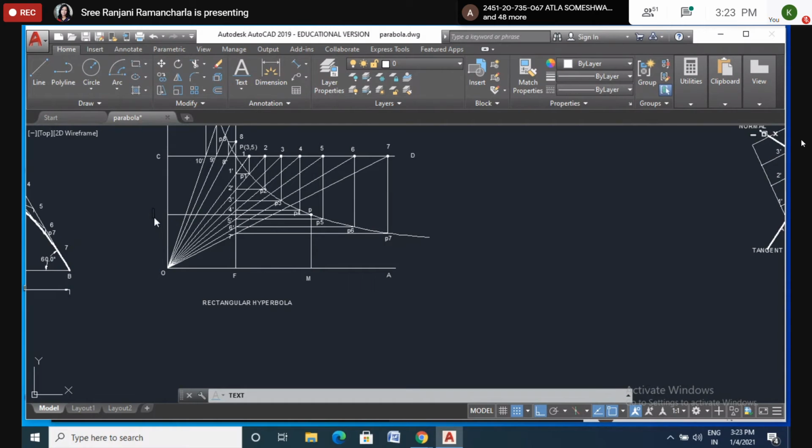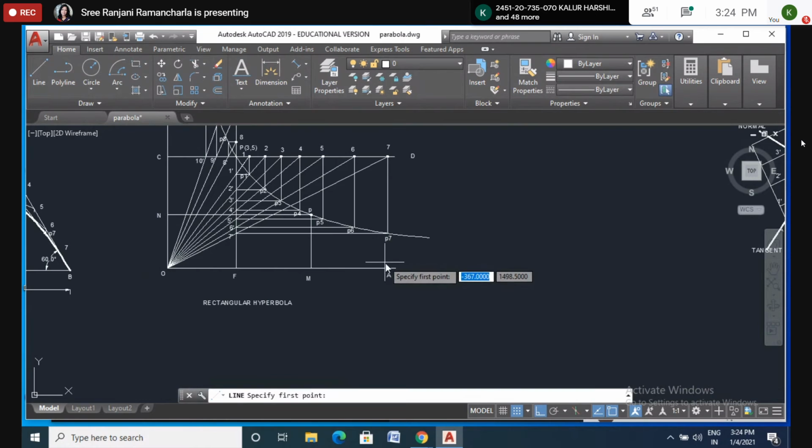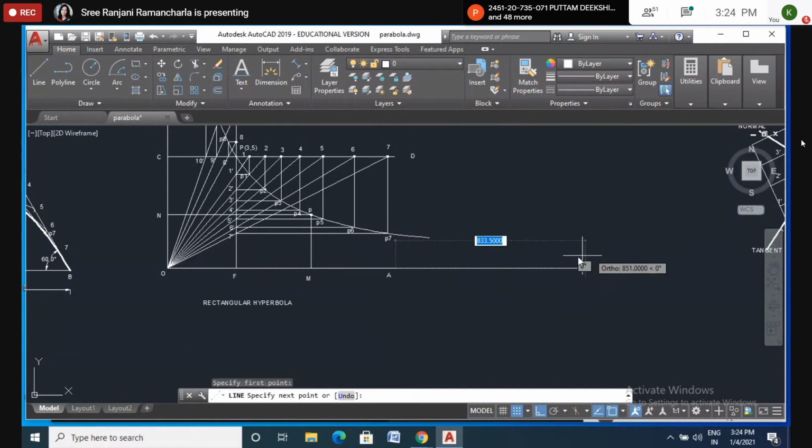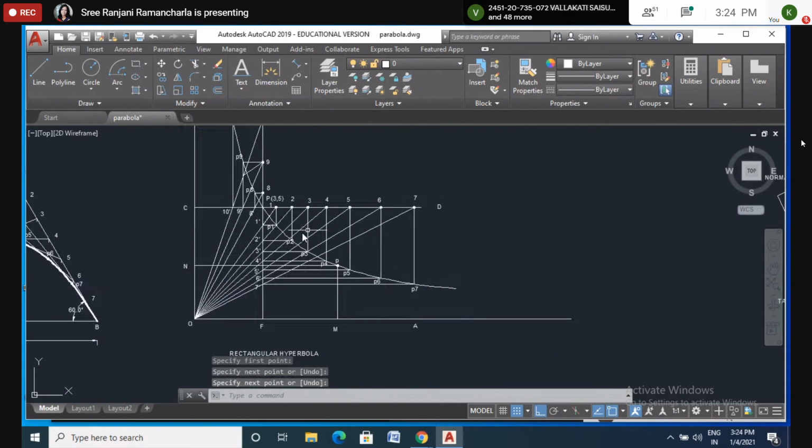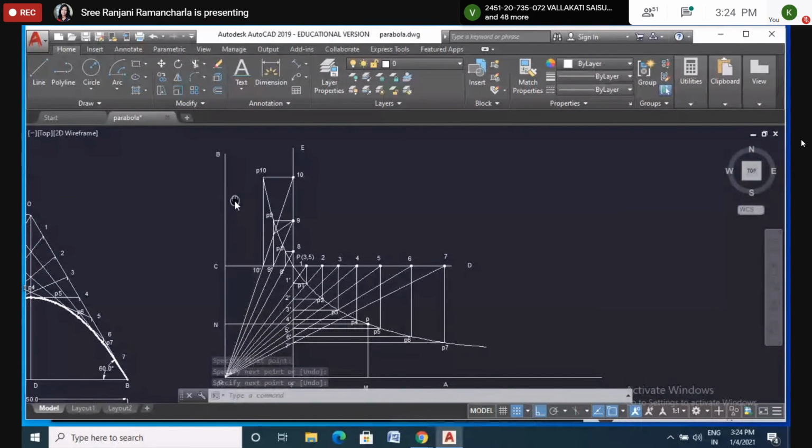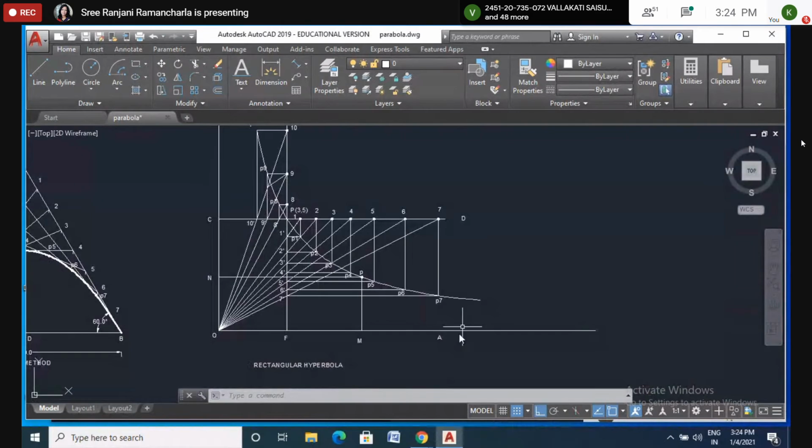Let us say M and N. Now here, please extend this line some length. And here, I hope it's not required enough. Now, have you got this point P? Mark a point P on the curve.